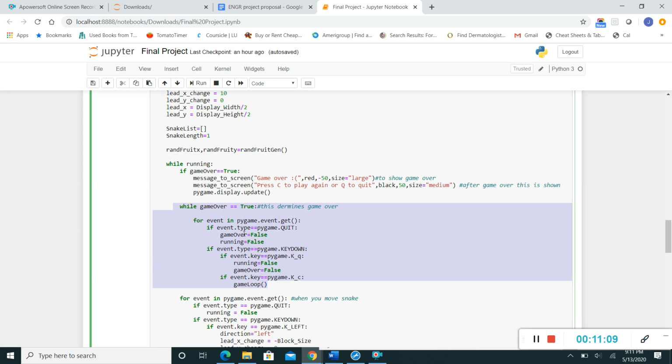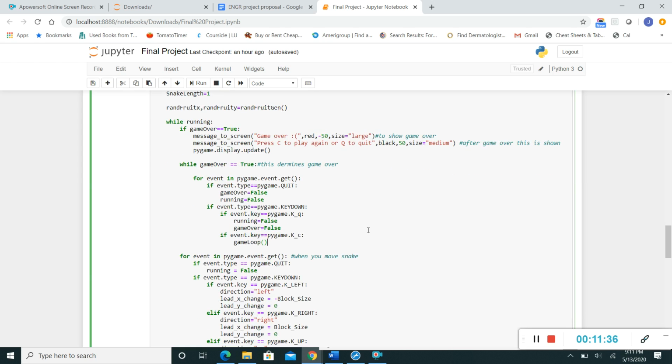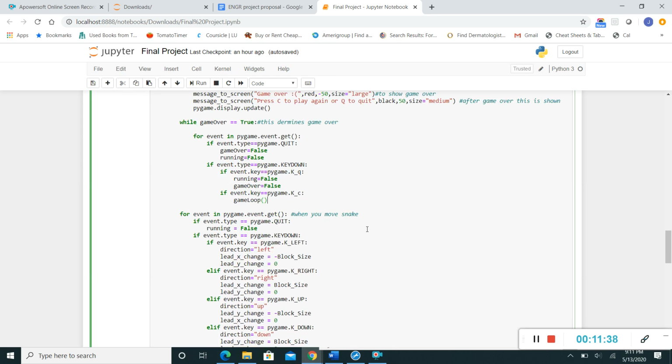So while game over is true, for event, if event type is quit, if game over is false and running is true, let's quit. If event key down quit is false and false, that's quit. But if you put quit, it'll be false, false. If you put continue, it'll just loop the game again. For every event in the program, event get parentheses.